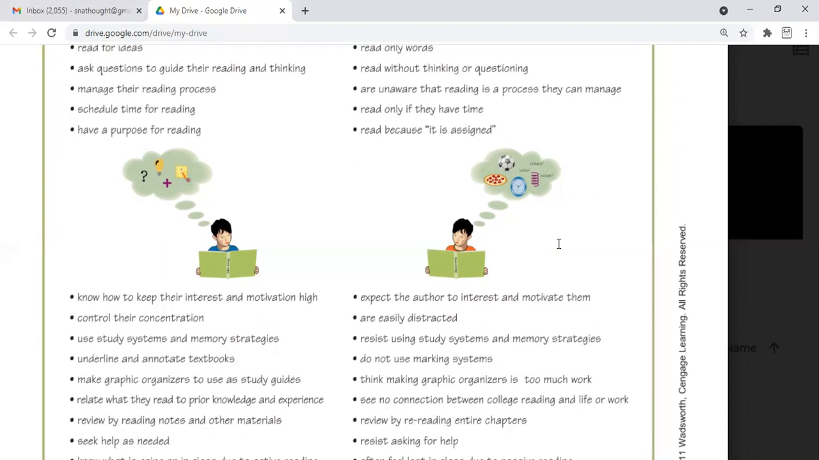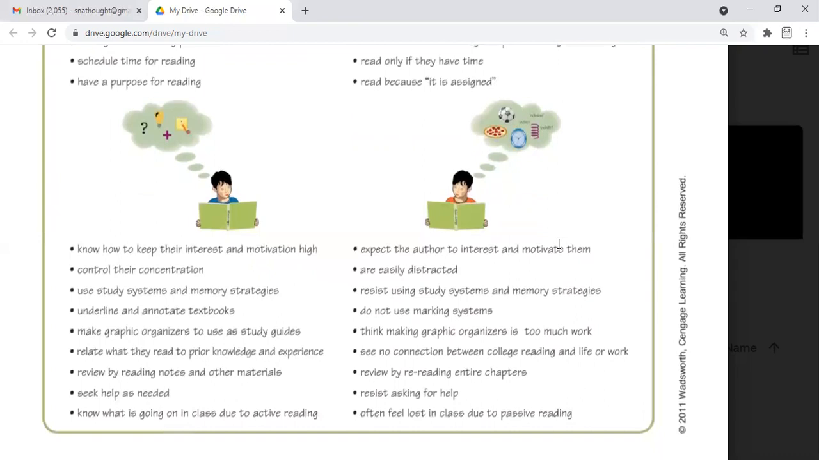Active readers make graphic organizers to use as a study guide. They prepare a flow chart, they prepare text, and passive readers think that graphic designing, mapping, and organizers are a waste of time. They think it consumes too much time, so they are not using those strategies. Active readers relate what they read to prior knowledge and experience, to practical experience and examples as well. But passive readers see no connection between college reading and the real-life world.